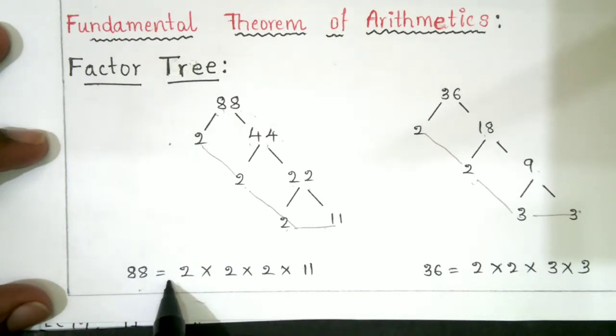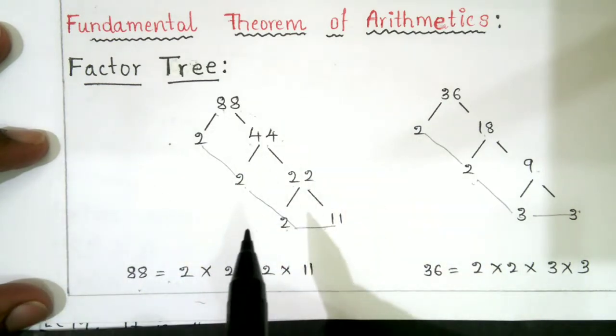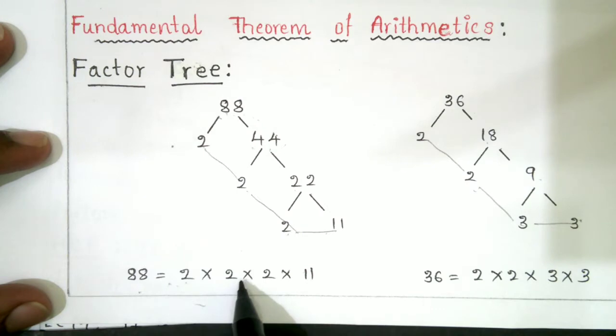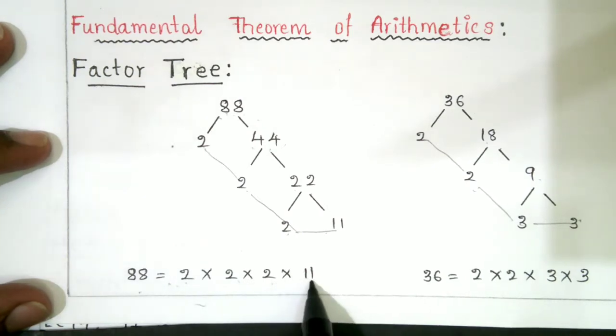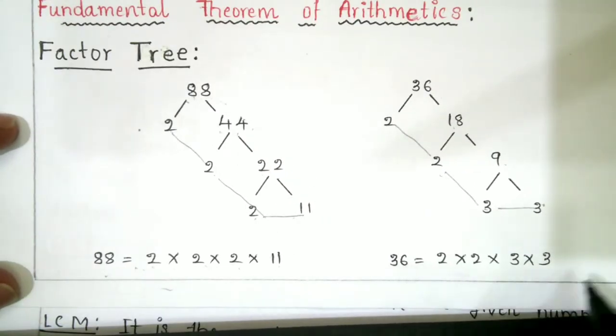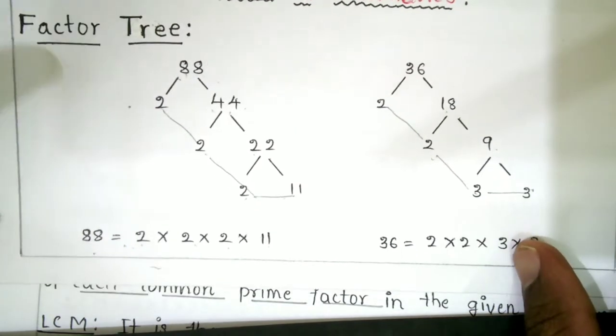So why am I doing this? The next theorem is about the factor tree only. The factor tree of 88 gives 2 into 2 into 2 into 11. See that all are prime numbers: 2, 2, 2 and 11. Here also all the numbers are prime numbers.